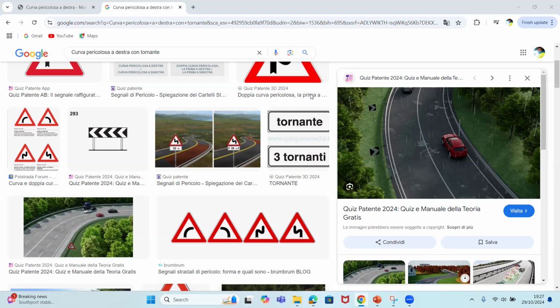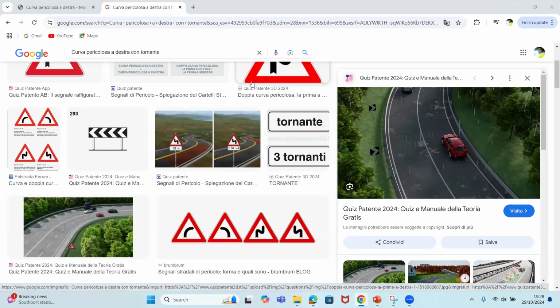Let me see. Mr. Wisdom, sir. Good evening, sir. Can you tell the class the difference between fermata and sosta? Fermata is a temporary stop without leaving your vehicle, while sosta is a stop where you go outside of your vehicle. Exactly, sir. Exactly. I don't even add anything. Fermata is a temporary action because your vehicle is still on, your engine is on.